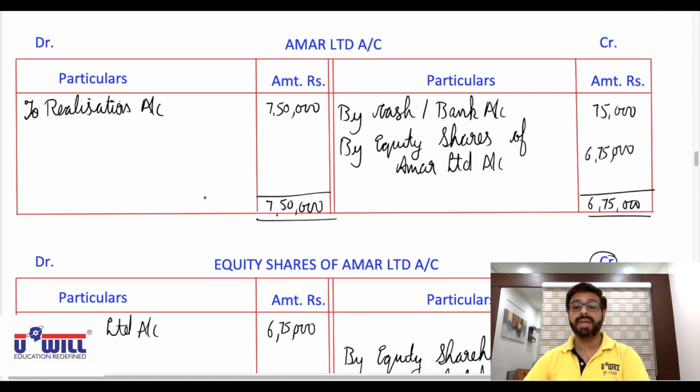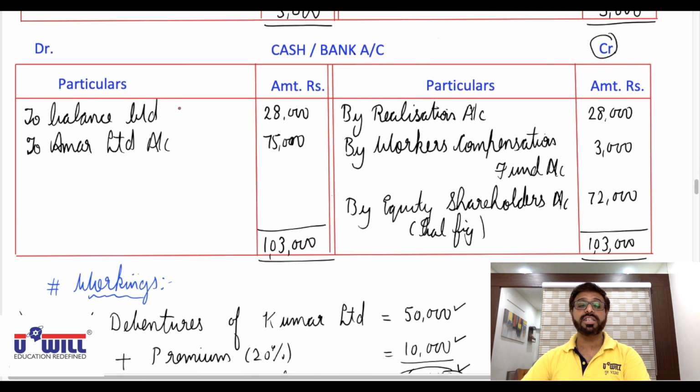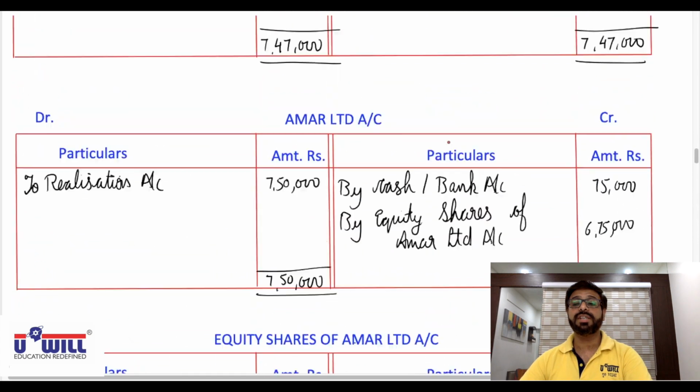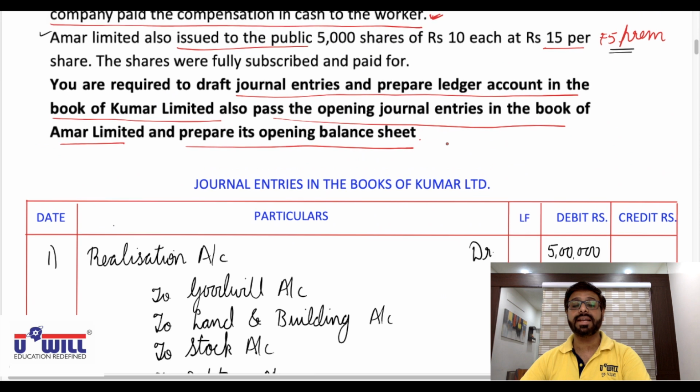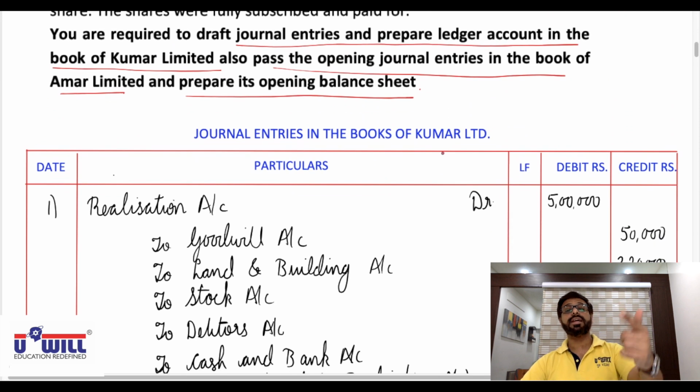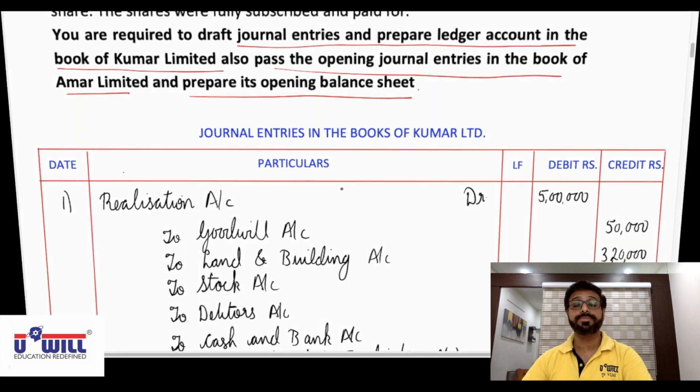Now only the cash and bank account we are making. In the cash and bank account, all of you check it. First you write the opening balance of 28,000, and on the credit side we have transferred to realization account, so by realization account 28,000. First entry is done. Now again, all of you try the second entry on your own first, then do its posting also, then play the video and verify you got it correct or not.